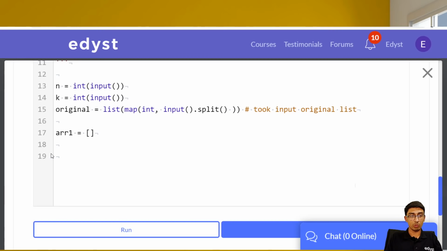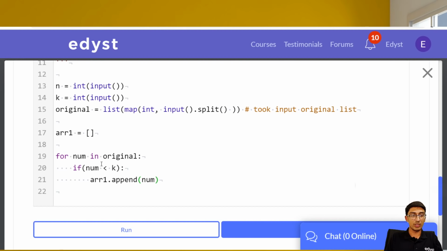Let's go through the numbers here: for num in original, if num is less than k, arr1.append(num). We'll append this number to array 1.